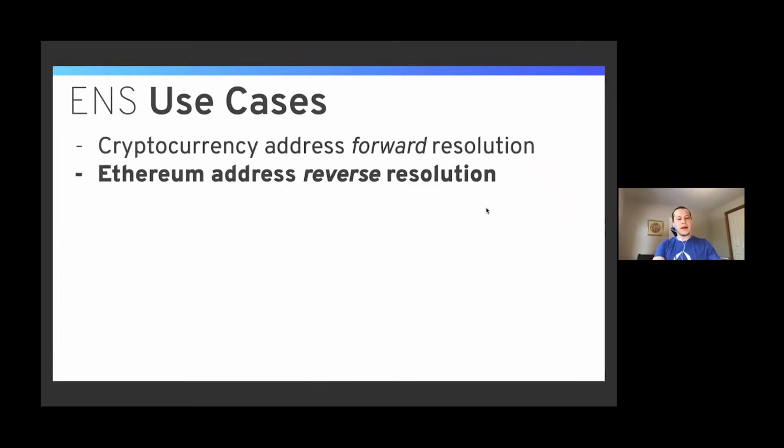And we also have Ethereum address reverse resolution. This only works for Ethereum addresses. What this means is that if somebody has your Ethereum address, they can go the other way. They can look up to see if an ENS name is attached to it, and then display the ENS name. This is useful, let's say if you sign into a dApp with MetaMask, they have your public address, they can look up to see if you have an ENS name and then display that as your username or something like that.